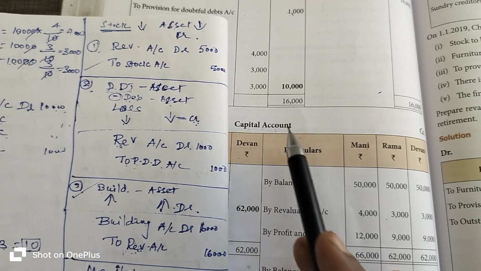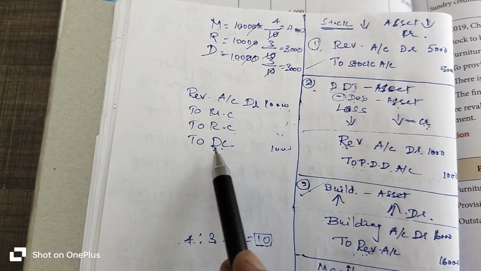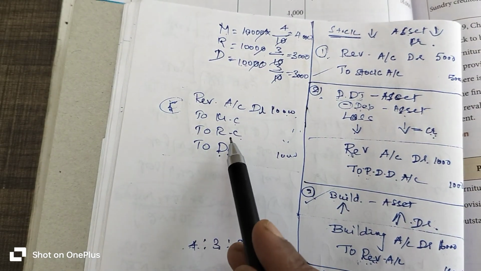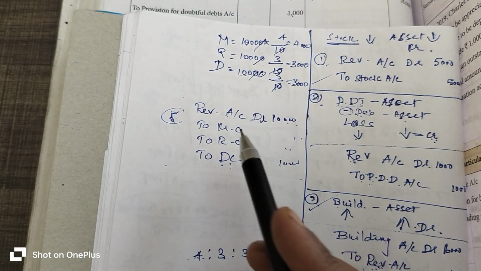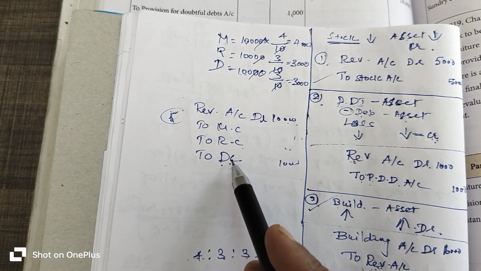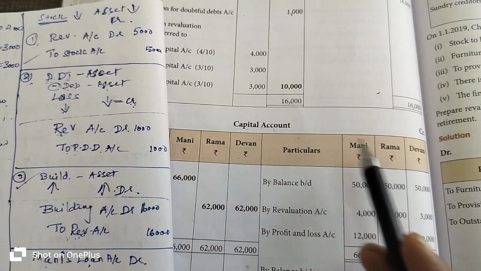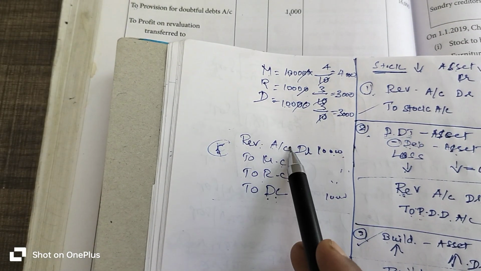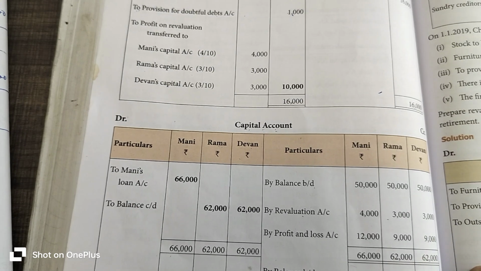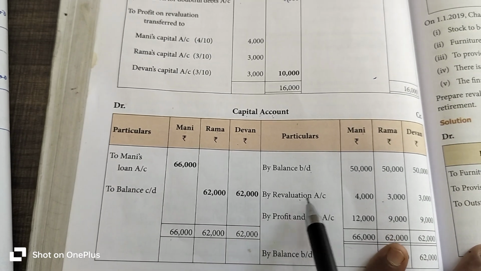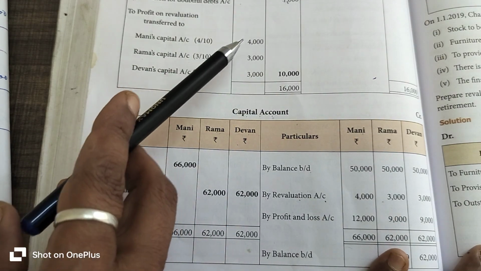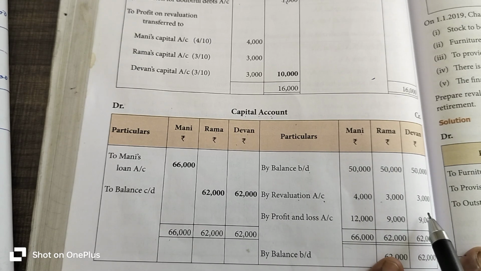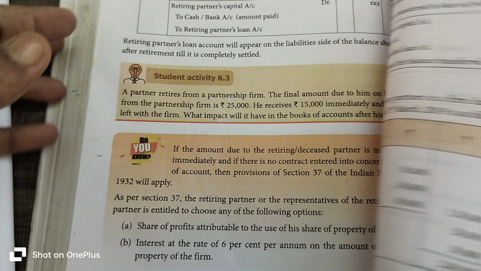Listen, come to the capital account. Where is the respective partners' capital account in the journal entry? This is the fifth transaction. The respective partners' capital account appears on the credit side. Got it? So you go to the credit side of the capital account and enter the opposite account. What is the opposite account? Revaluation account. What is the value? 4,000 rupees, 3,000 rupees and 3,000 rupees, entered in the respective partners' columns. Got it?